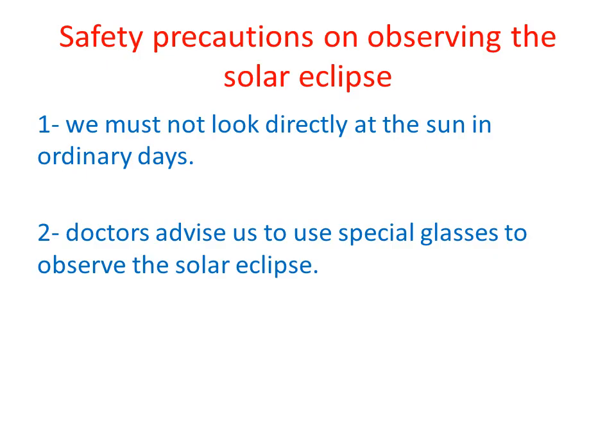How do we deal with a solar eclipse in case it occurs? We have two precautions. The first, we must not look directly at the sun on ordinary days, because the sun emits harmful rays like ultraviolet rays and infrared rays, and these rays affect the eye retina and may cause blindness within a few minutes. The second precaution, the doctors advise us to use special glasses to observe the solar eclipse, because the outer solar eclipse corona emits ultraviolet and infrared rays.